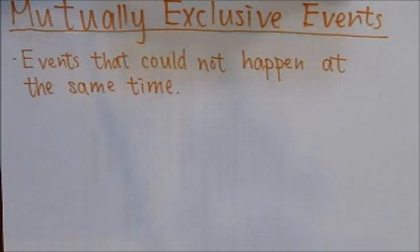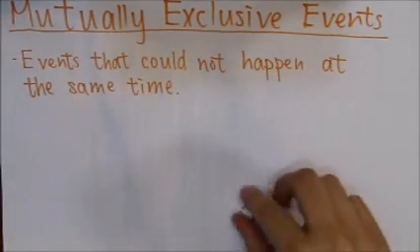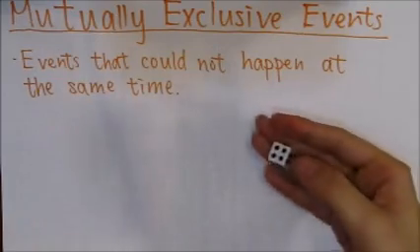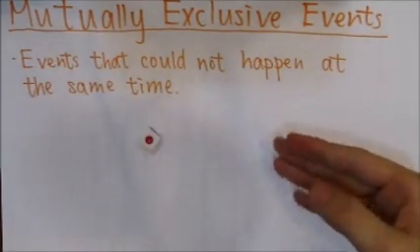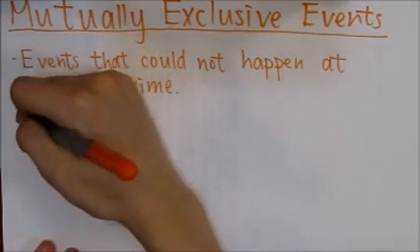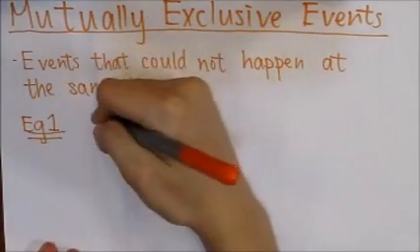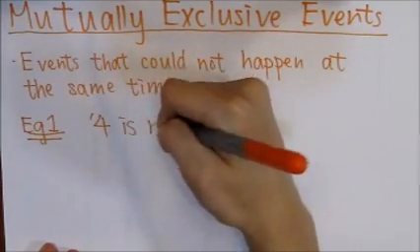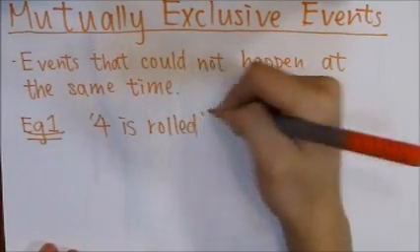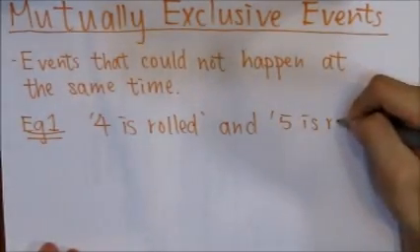Let's look at some examples. For example, when we roll a dice, the event that we roll a 4 and the event that we roll a 5 in a single roll are mutually exclusive, because we cannot get both a 4 and a 5 in a single roll. We can only get one number. So the event that a 4 is rolled and the event that a 5 is rolled are mutually exclusive events.